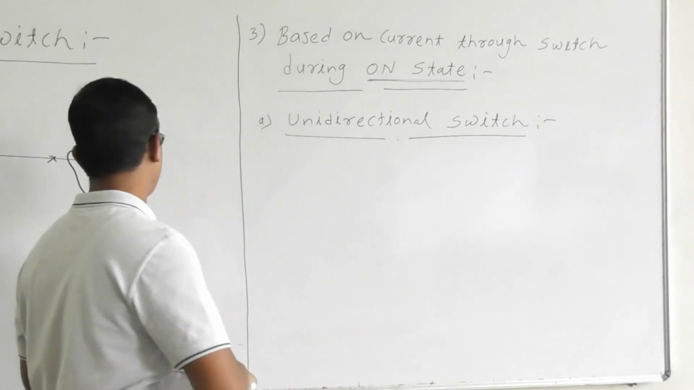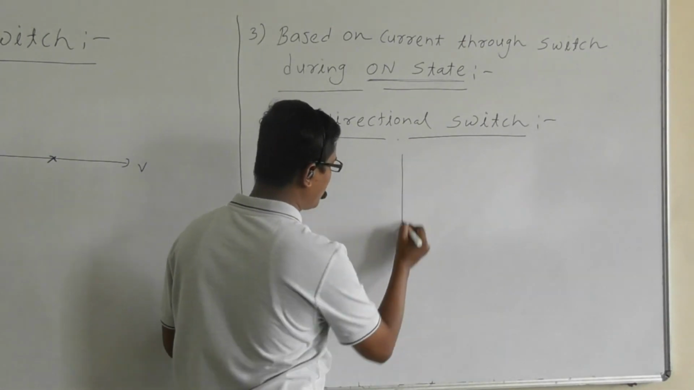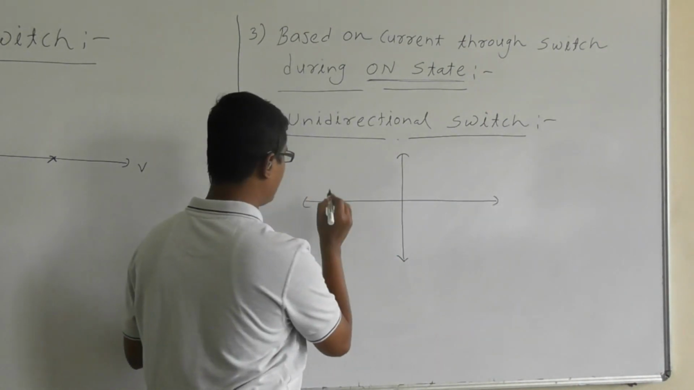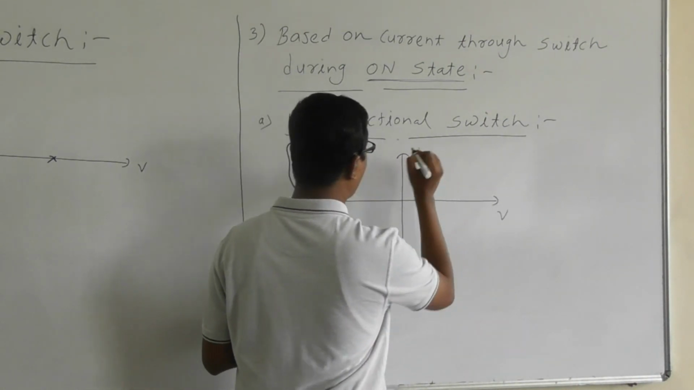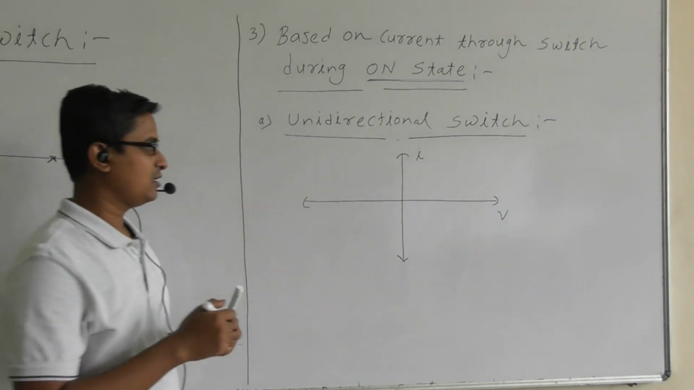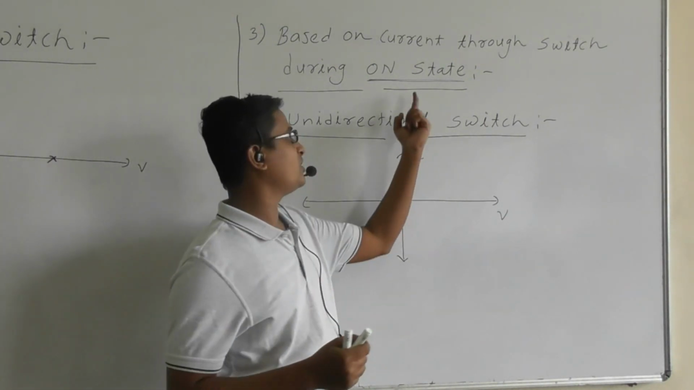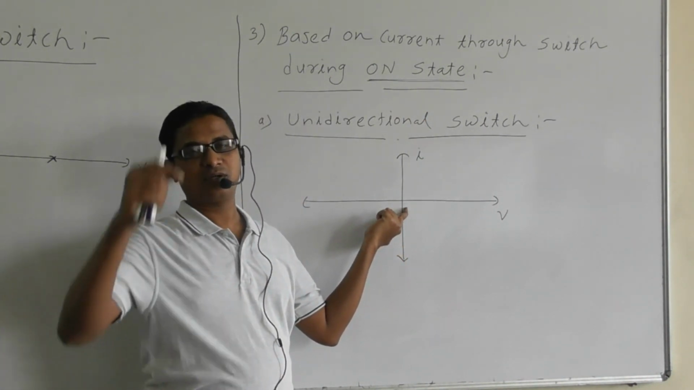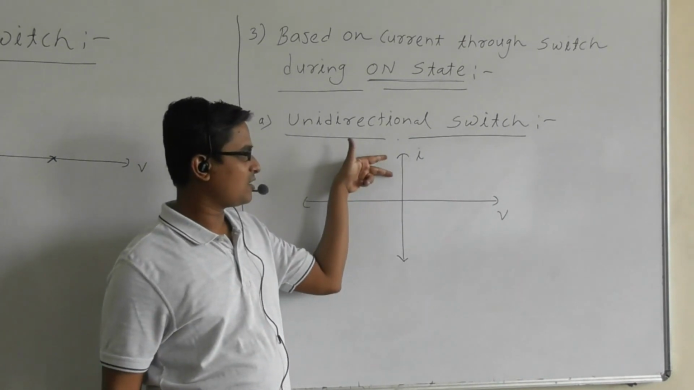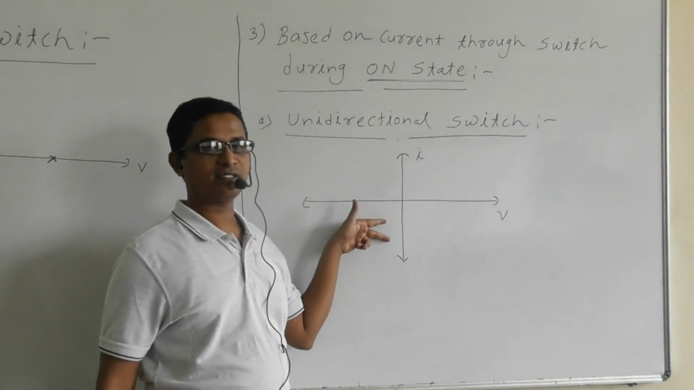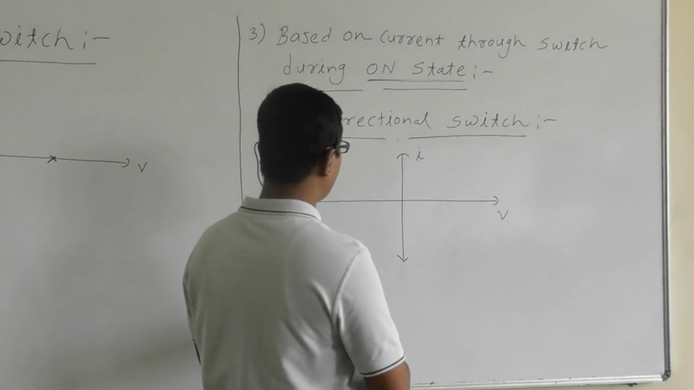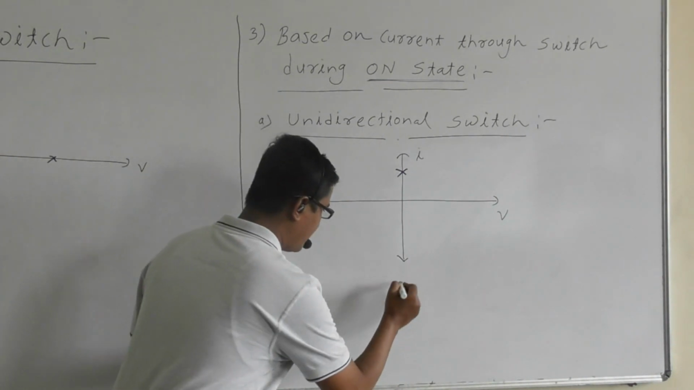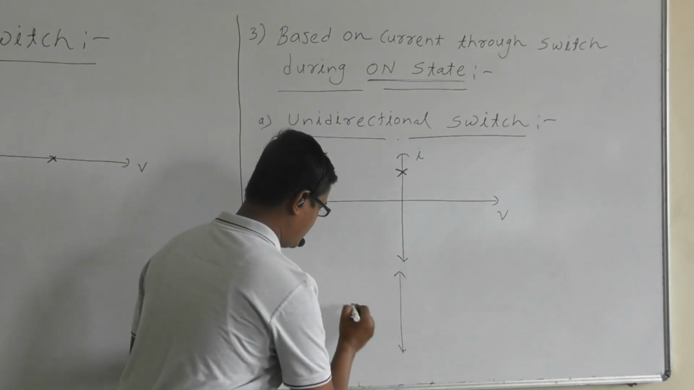So how will be the location of the operating points on the VI plane? Unidirectional means, first of all, the switch is in the on state, so the voltage should be zero. Voltage zero means the operating point should lie either on the plus I or the minus I axis. So the operating point will be either here, or it will be lying on the negative axis.